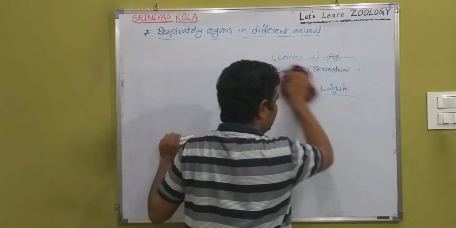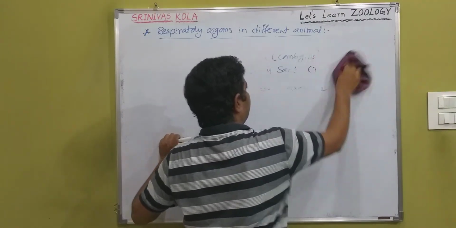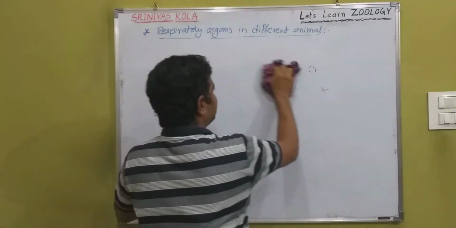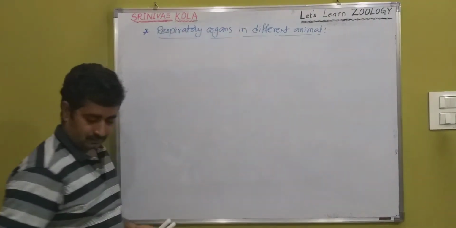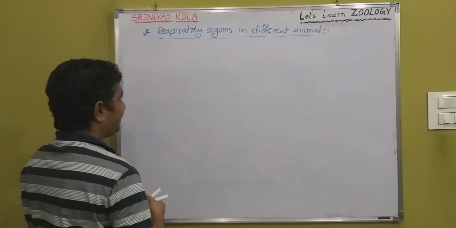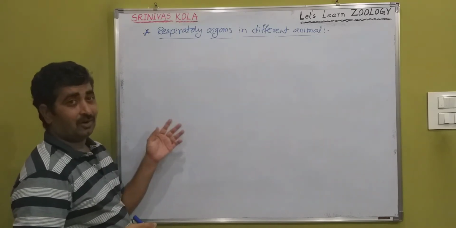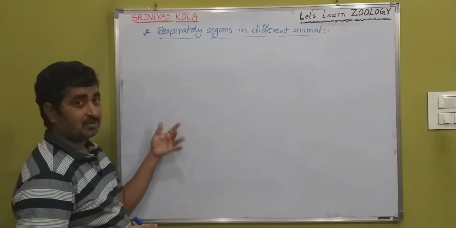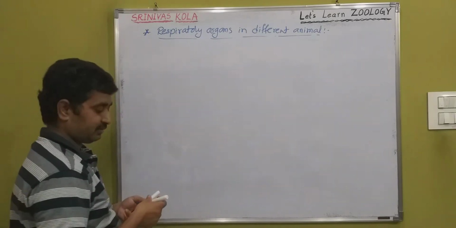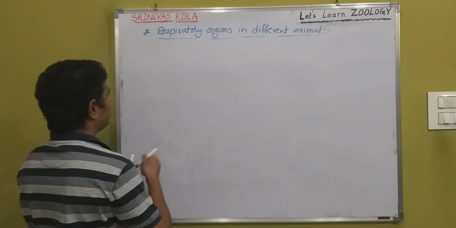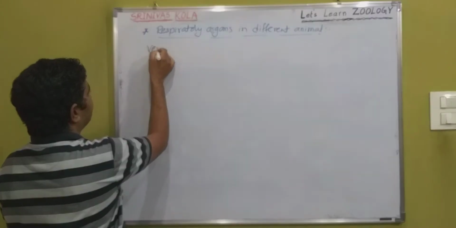These are the 5 classes which belong to chordata. In these animals, the notochord is modified into the vertebral column. That's why they are also known as vertebrates.